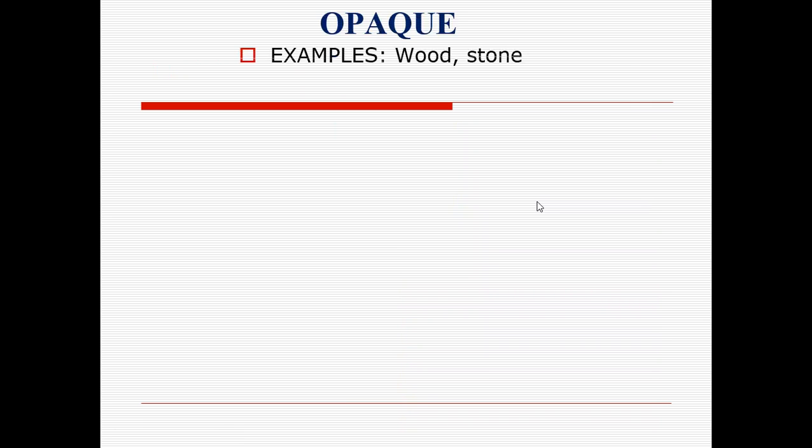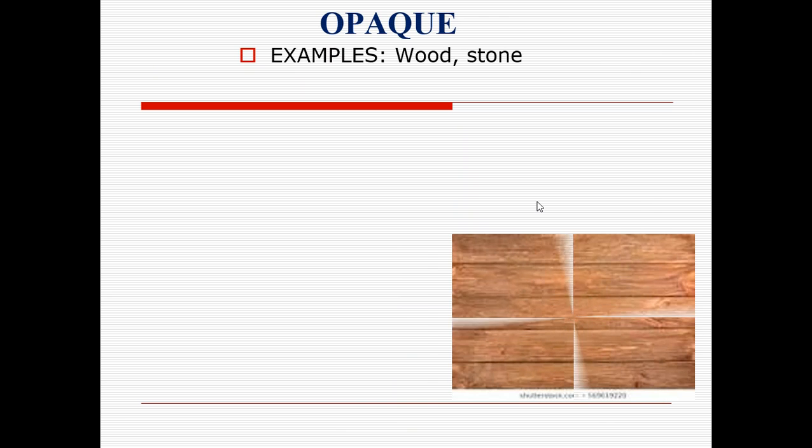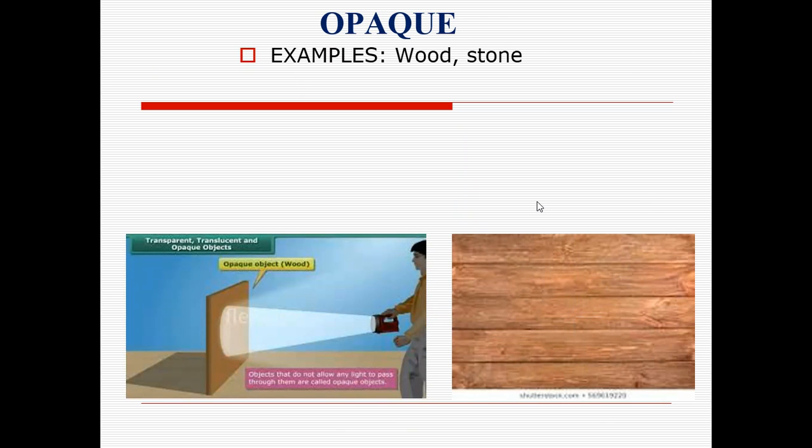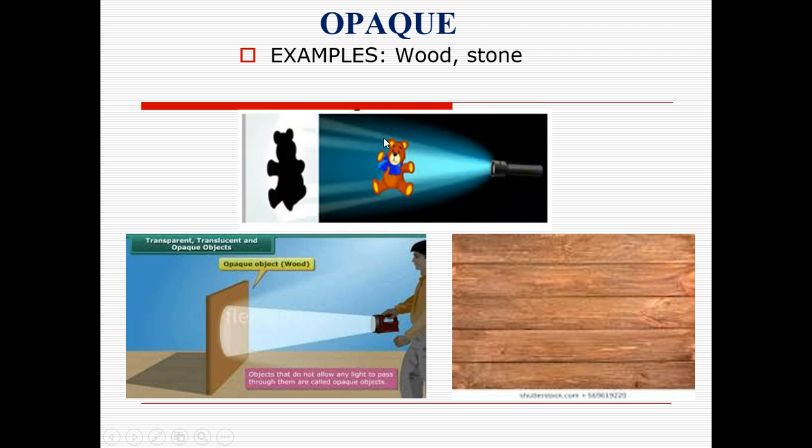So next one, opaque objects. For example, wood, stone, right? Wood, stone. Here the light is not passing, so you can't see the object which is behind this, right? And this is wood. This is also an example for opaque.